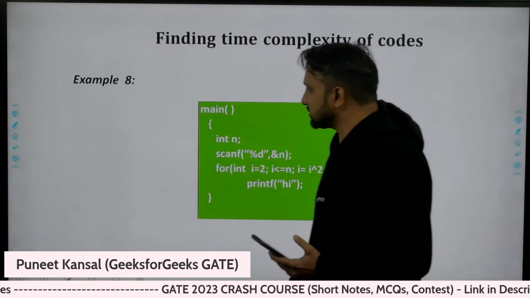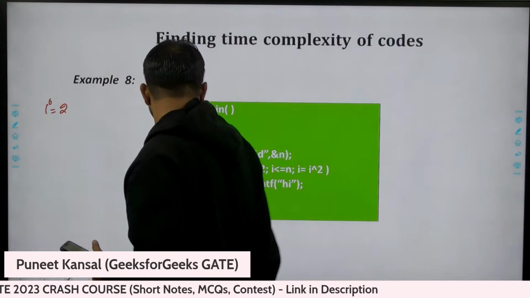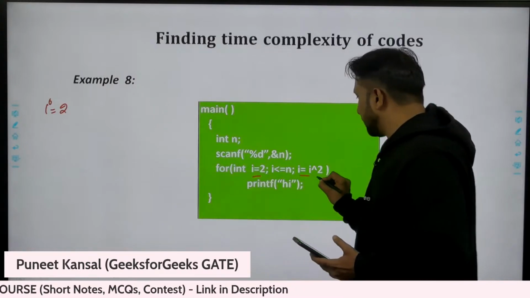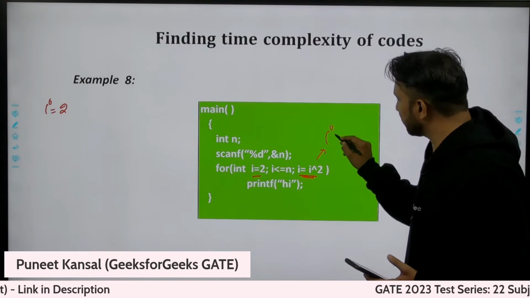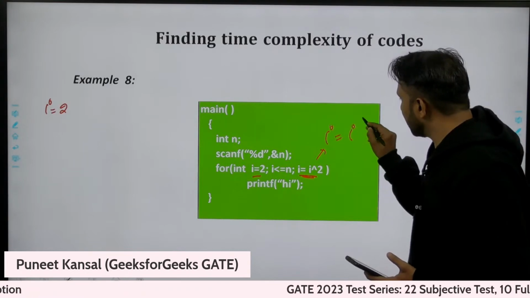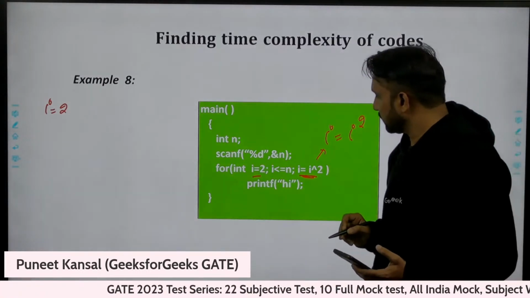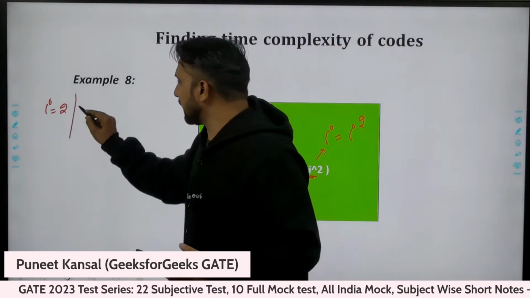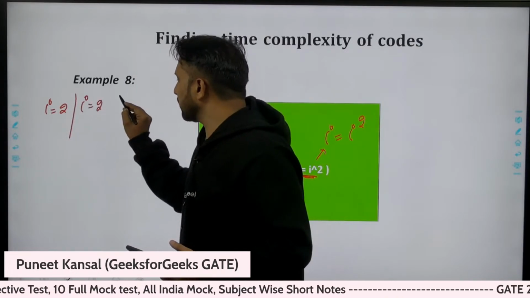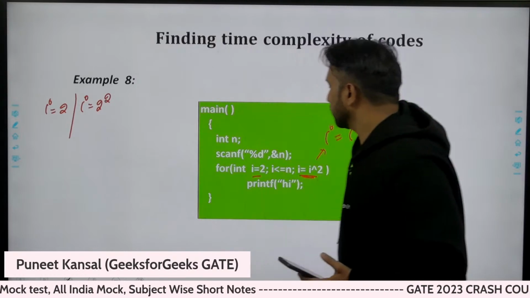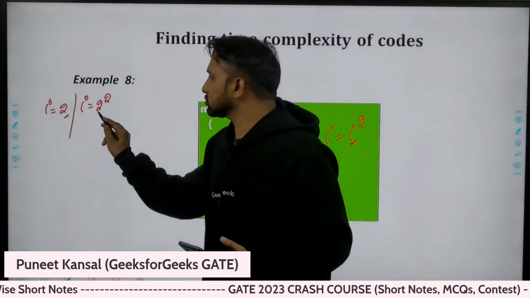So the I value is initially 2, then the I value will be I power 2. This is the same as I equal to I power 2. So next time the I value will be 2 power 2.